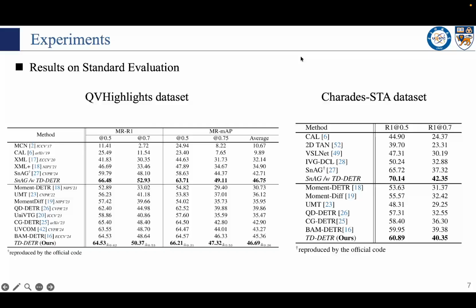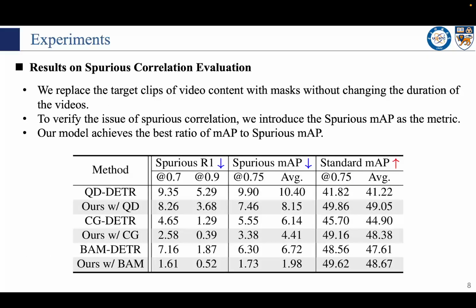We first evaluate our method in standard evaluation. We achieve state-of-the-art performance on two popular datasets. To measure spurious behavior, we mask out the true clips while keeping duration unchanged and report spurious R1@0.5 and spurious mAP, where lower is better. Across three backbones, plugging in our modules reduces spurious metrics while improving standard mAP.